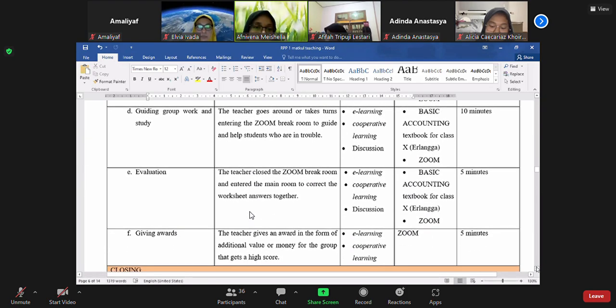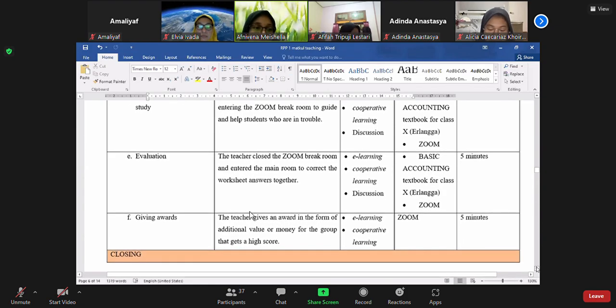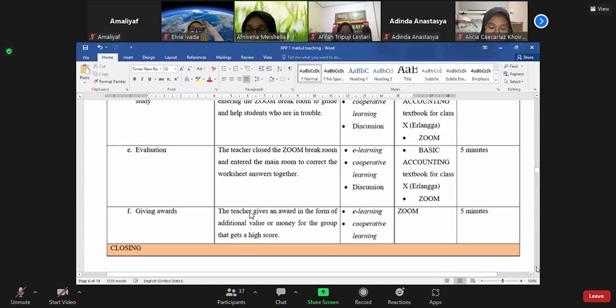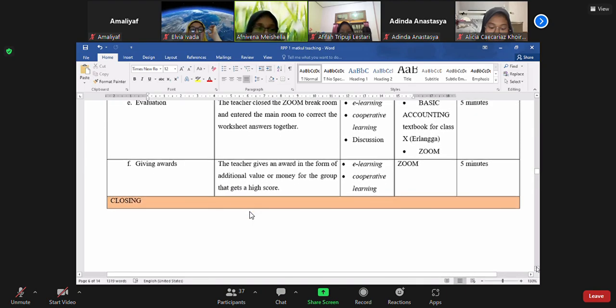Evaluation. The teacher closes the Zoom breakout room and enters the main room to correct the worksheet together. Giving awards. The teacher gives an award in the form of additional value or money for the group that gets a high score, with cooperative learning and Zoom with time 5 minutes.